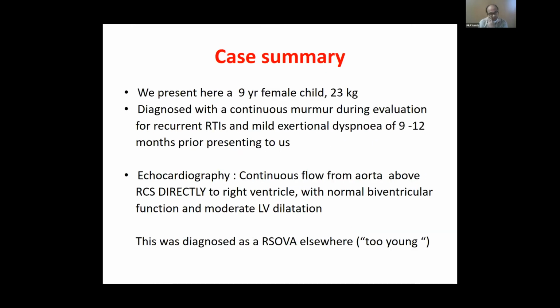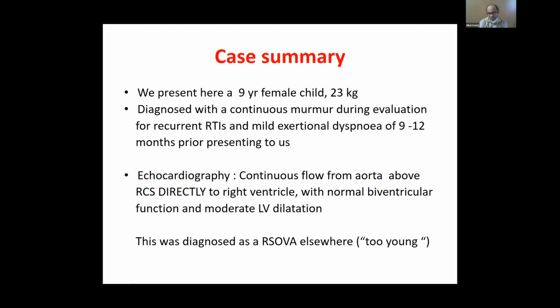We had a patient who had presented to us with history of recurrent respiratory tract infections and mild exertional dyspnea for about 9 months to a year prior to presenting to us. This child weighed 23 kilos and she was 9 years old. Echocardiography had shown a continuous flow from the aorta above the right coronary sinus, not from the sinus, above it, directly to the right ventricle.